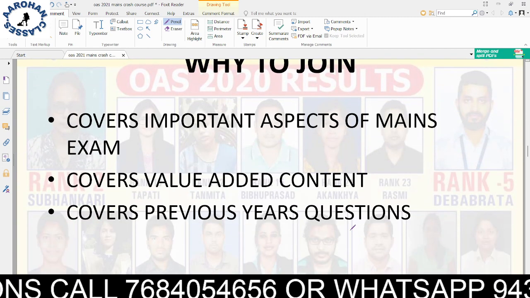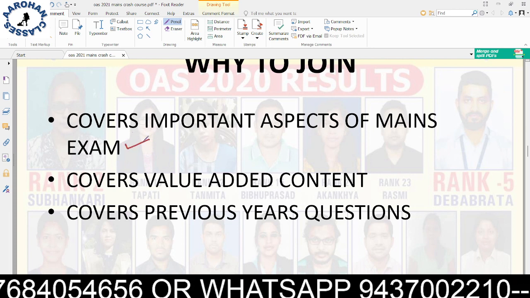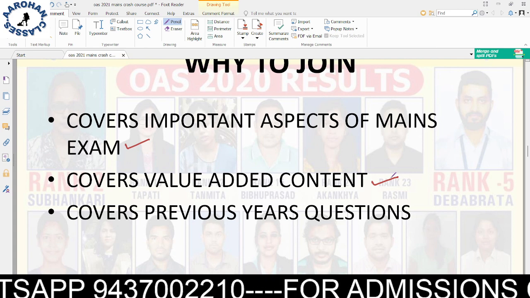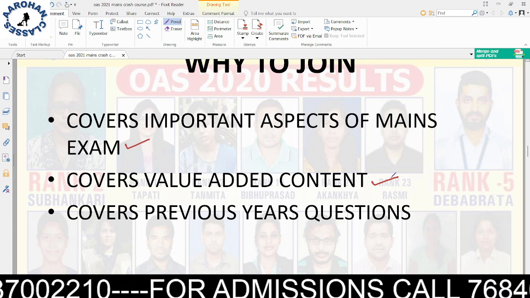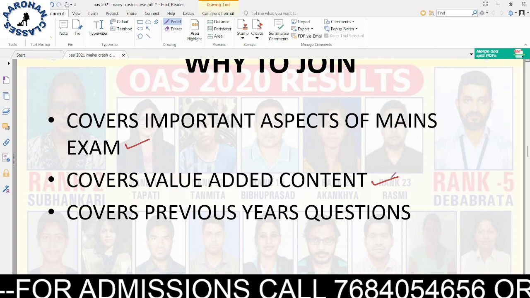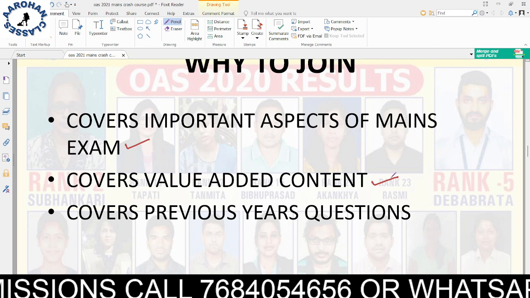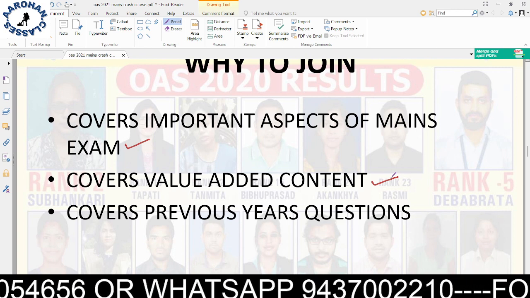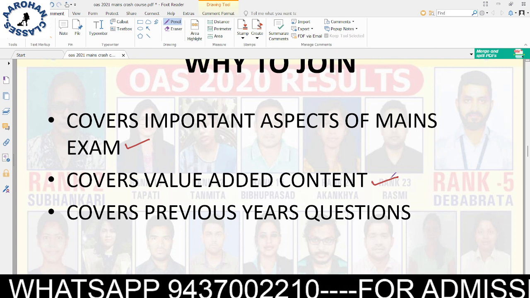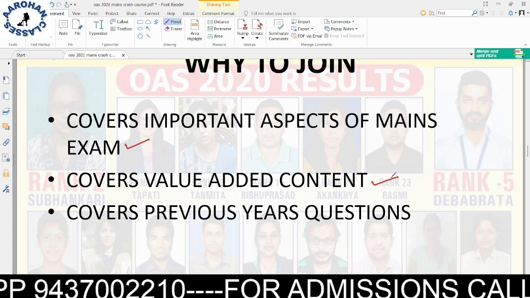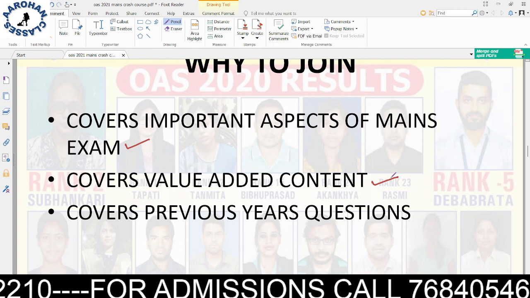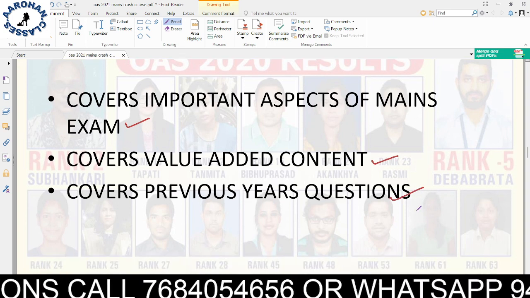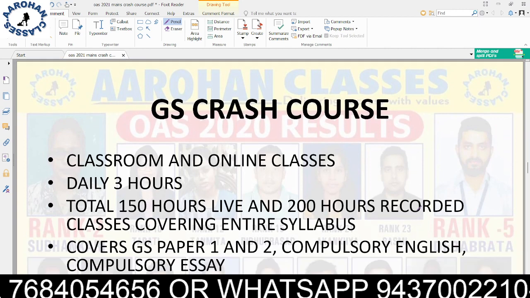So this batch will cover the important aspects of the mains exam. It will cover all value added content, like, let's say in polity, some of the important doctrines, some of the important case laws. Like in 2020-21, the new case laws which we have to write, which are not given in textbooks and which are going to add value to our answer. Important government schemes, what examples you have to give when you write about particular things. Those things will be there, and previous year questions will also be discussed.